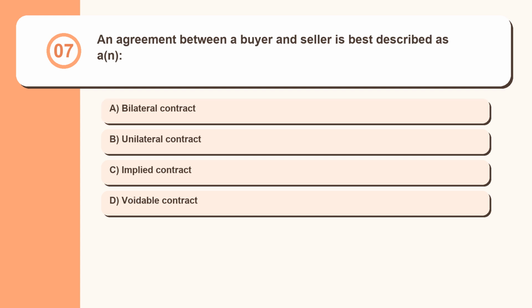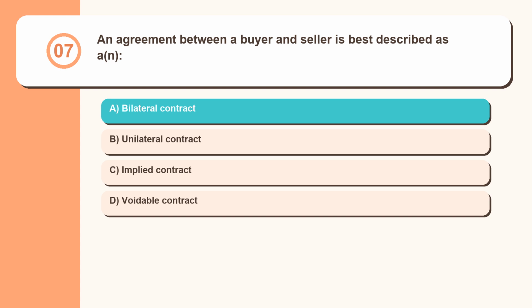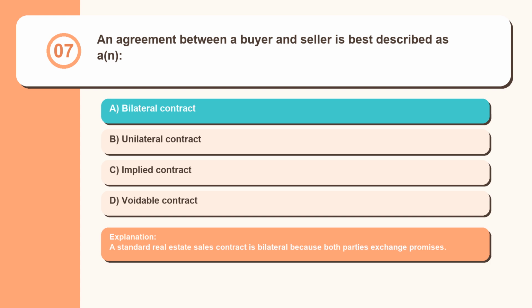Question 7. An agreement between a buyer and seller is best described as a bilateral contract, unilateral contract, implied contract, voidable contract. A standard real estate sales contract is bilateral because both parties exchange promises.